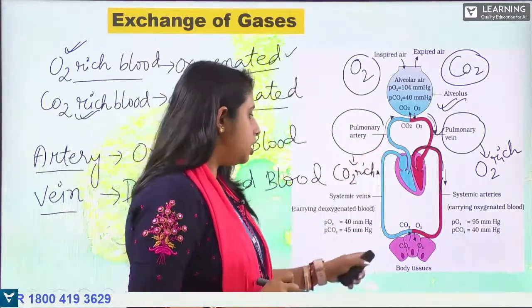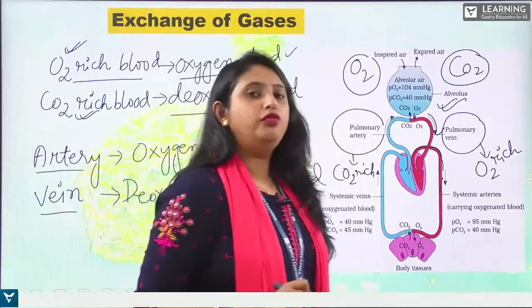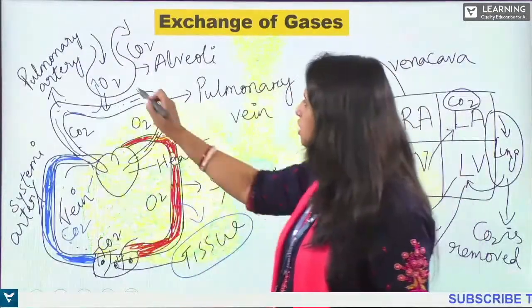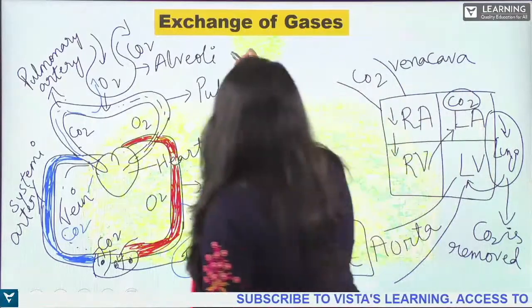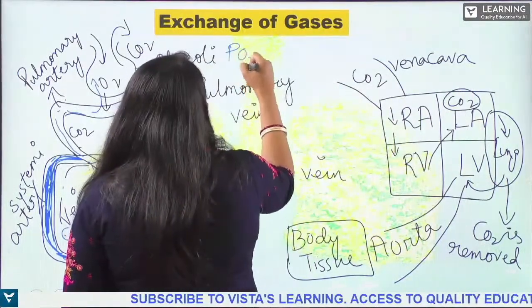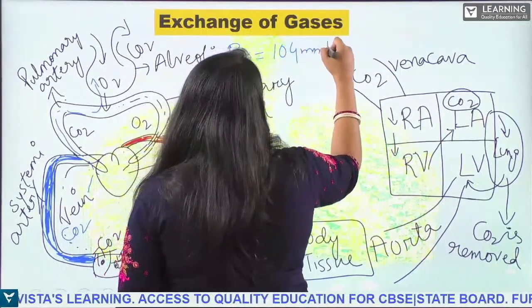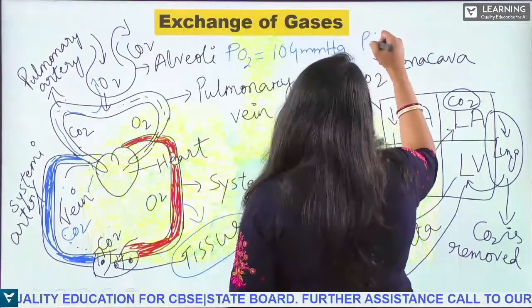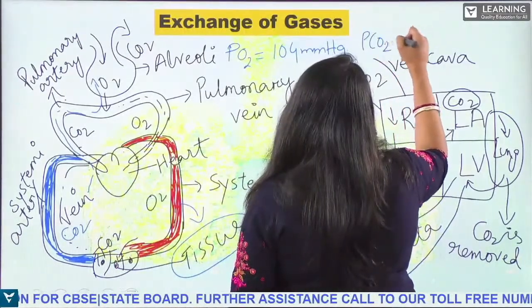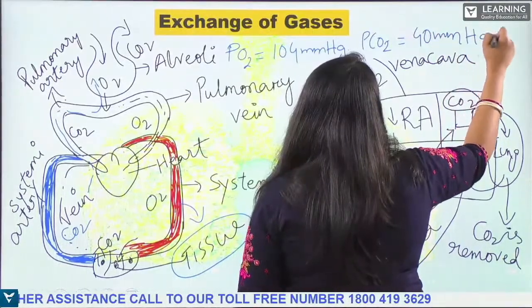So this is the diagram which we have studied just now. What will be the partial pressure in the alveoli? The partial pressure of oxygen, PO2, is 104 mmHg, and the partial pressure of carbon dioxide in the alveoli will be 40 mmHg.